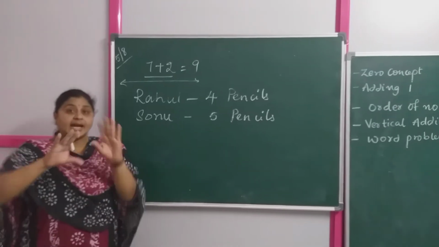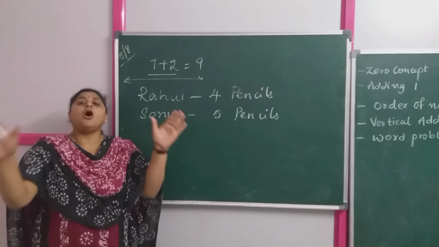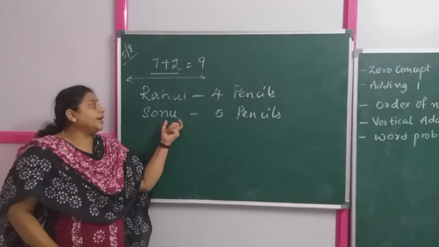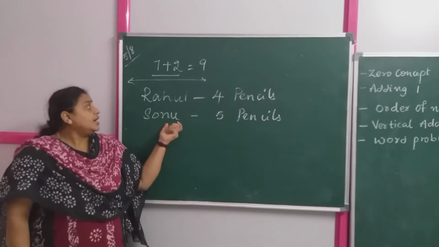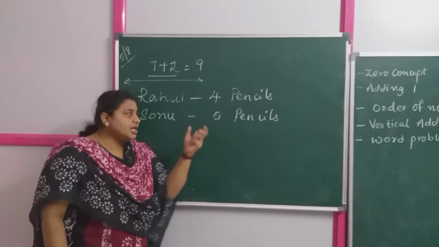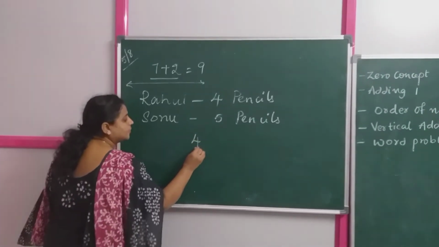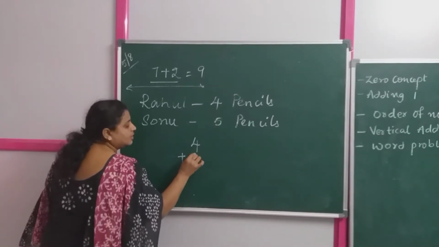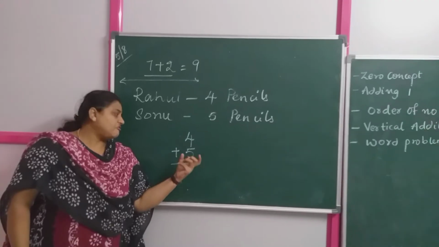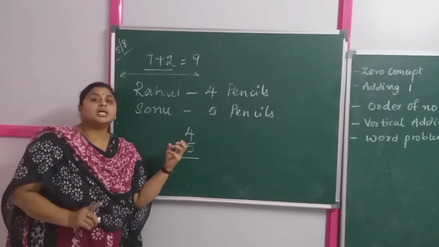I said you children, addition is nothing but you are summing up. You are counting all together. If you are finding the word all, it means you are going to add the numbers. Now Rahul has 4 pencils, Sonu has 5 pencils. Total how many pencils? Let us add. 4 plus 5. Now which is a bigger number here? Very good. 5 is a bigger number. So bigger number in the mind, smaller number on the fingers.